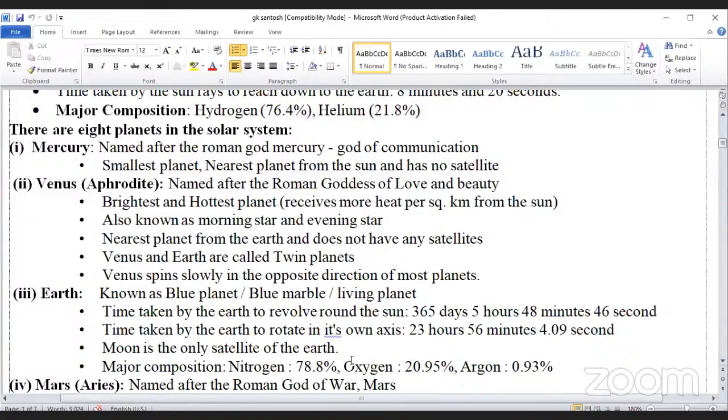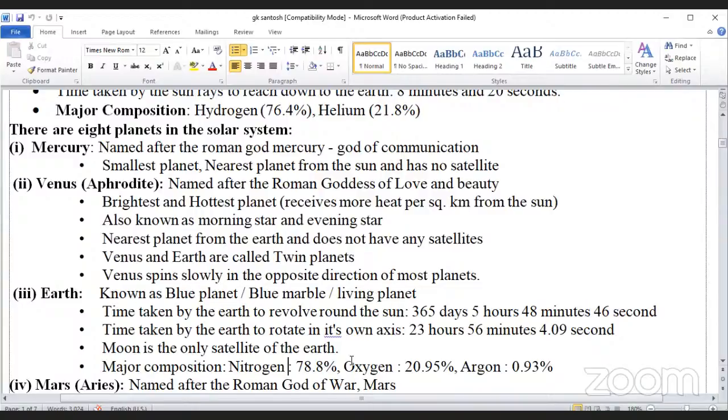Venus. Greek word Aphrodite. Named after the Roman goddess of love and beauty. Brightest and hottest planet. Receives more heat per square kilometer from the sun. Venus is also known as morning star and evening star. It is the nearest planet to the Earth and doesn't have its own satellite. Venus and Earth are called twin planets. Venus spins slowly in the opposite direction of most of the planets.